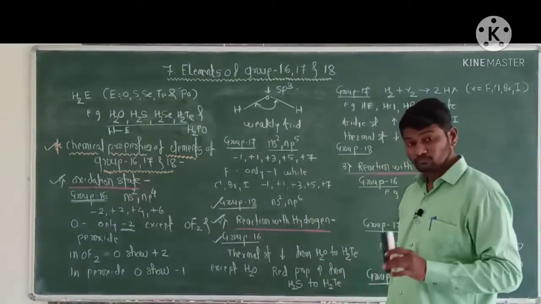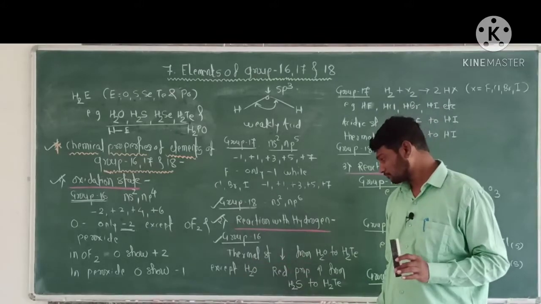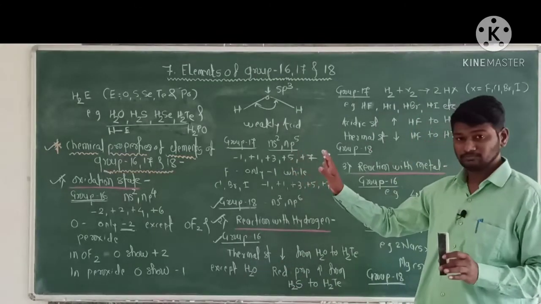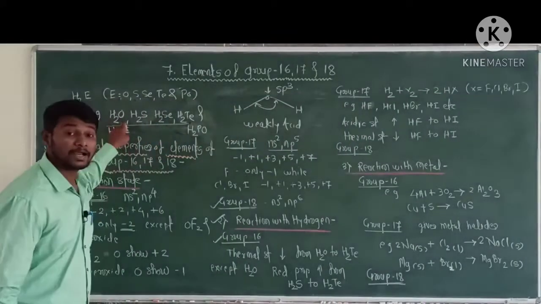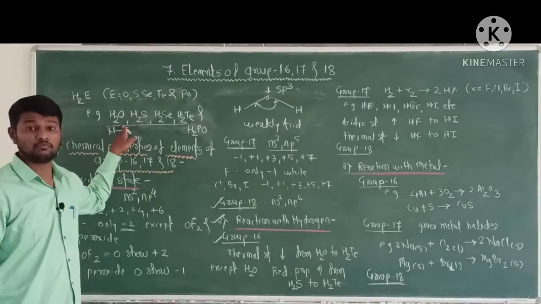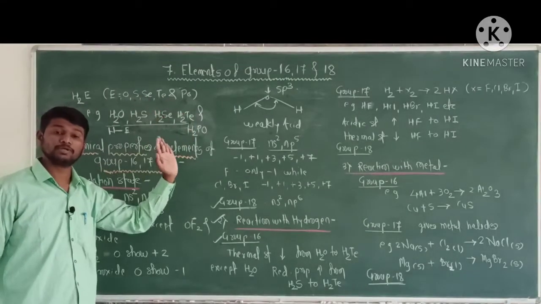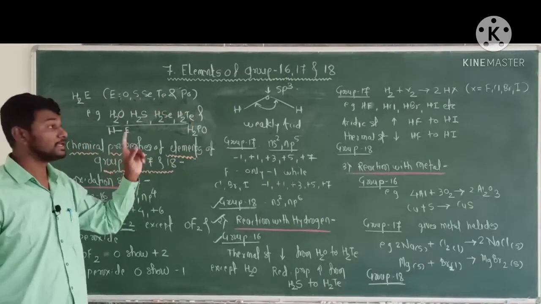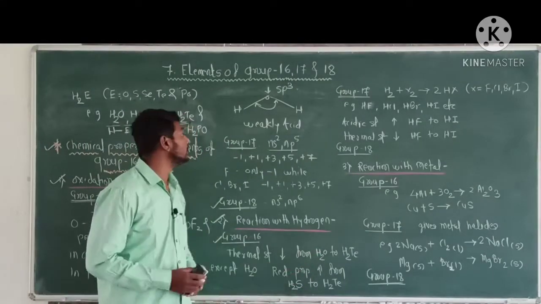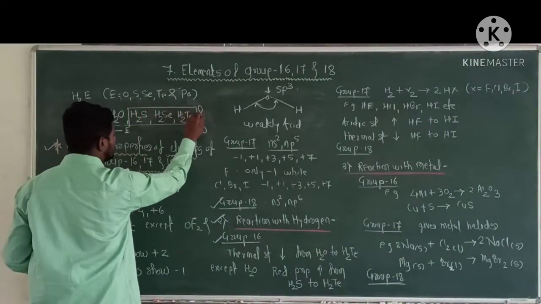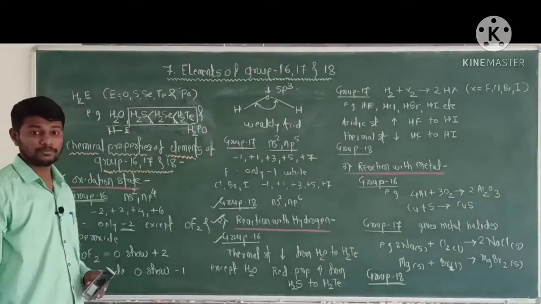Now, next, except water, that is hydride of oxygen, all these hydrides have reducing properties, and their reducing property increases from hydride of sulfur to hydride of tellurium.